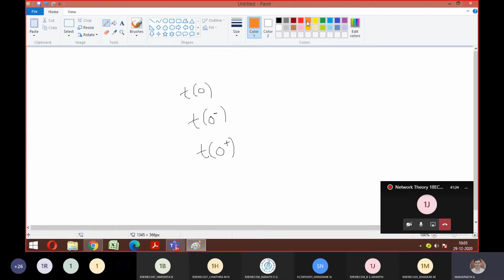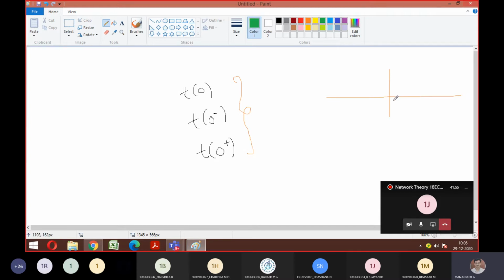Can anyone tell me the difference between these? I think we already went through this concept, in the Laplace topic. What is the meaning of t of 0 here? I told you t means time, so we plot with respect to the x-axis.